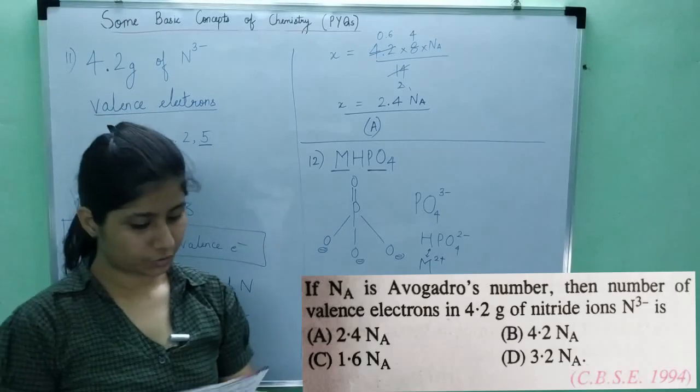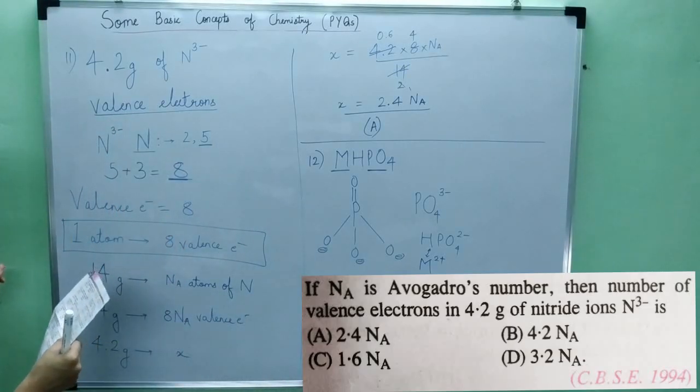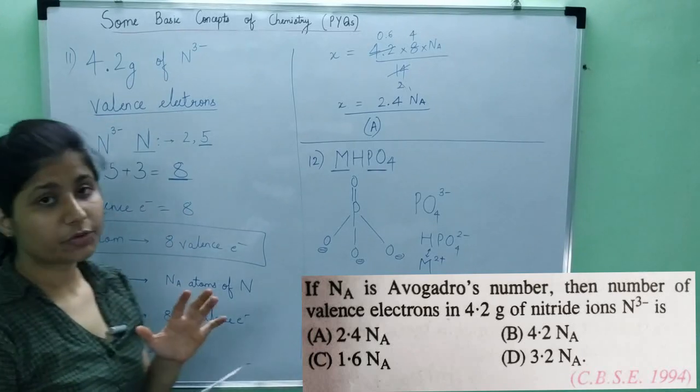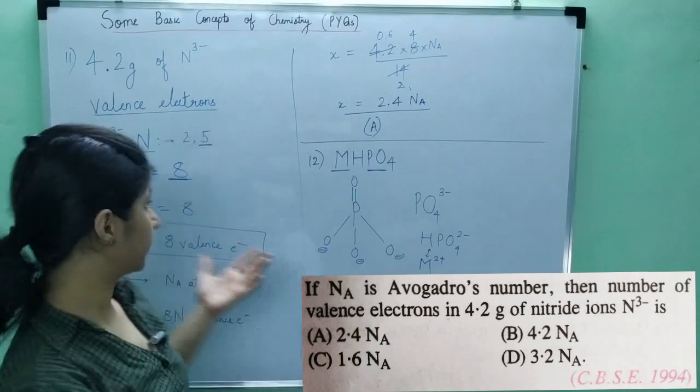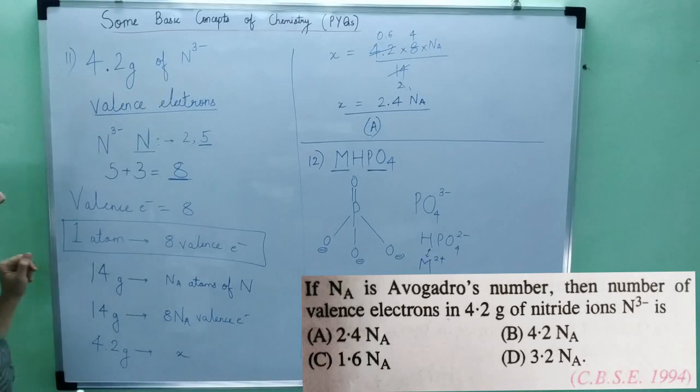So let's look at the 11th question. Now what does the 11th question say? If Na is the Avogadro number, then the number of valence electrons in 4.2 gram of nitride ion. Now read the question carefully. Valence electrons are asked. So I have to find the valence electrons in 4.2 grams of nitride ion.